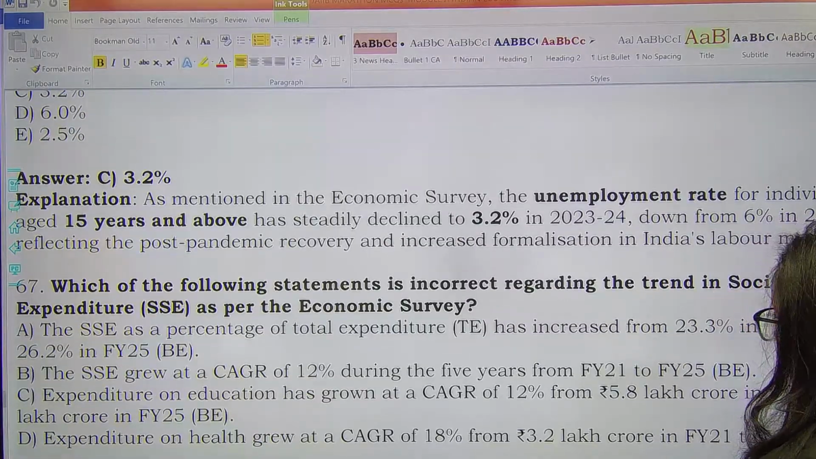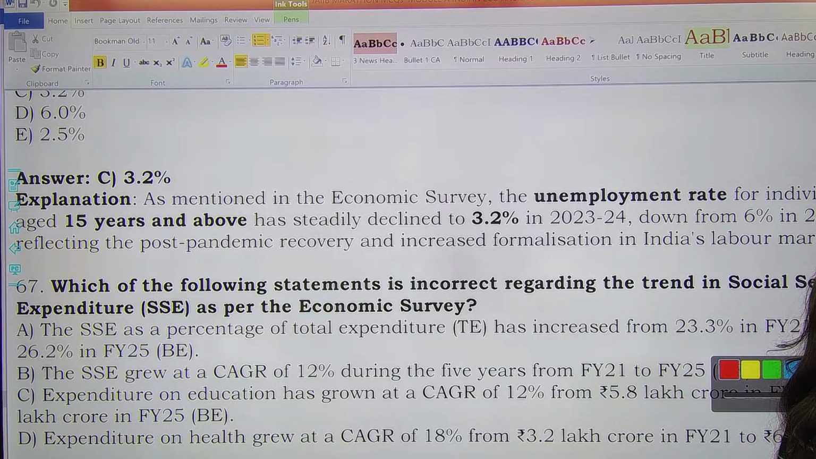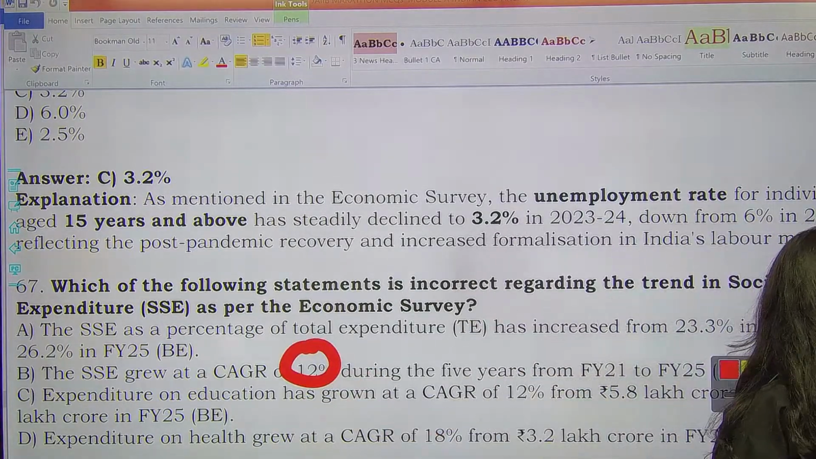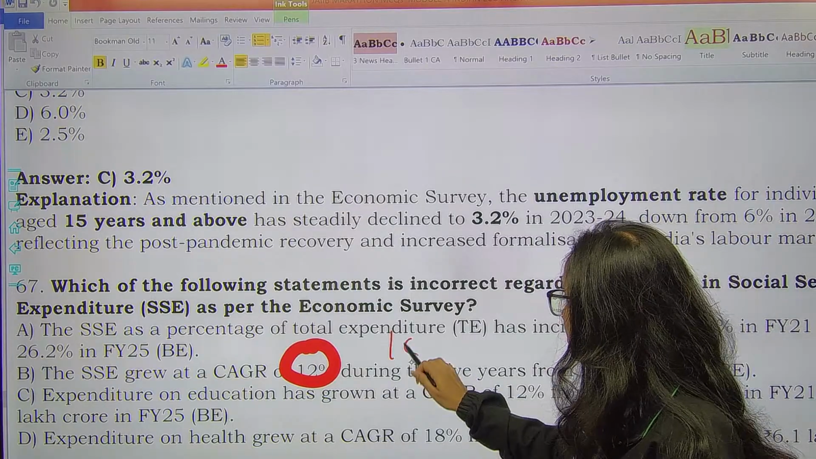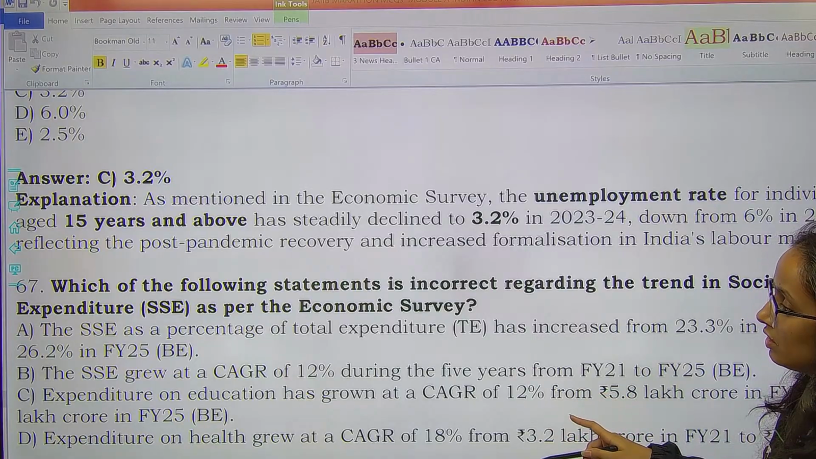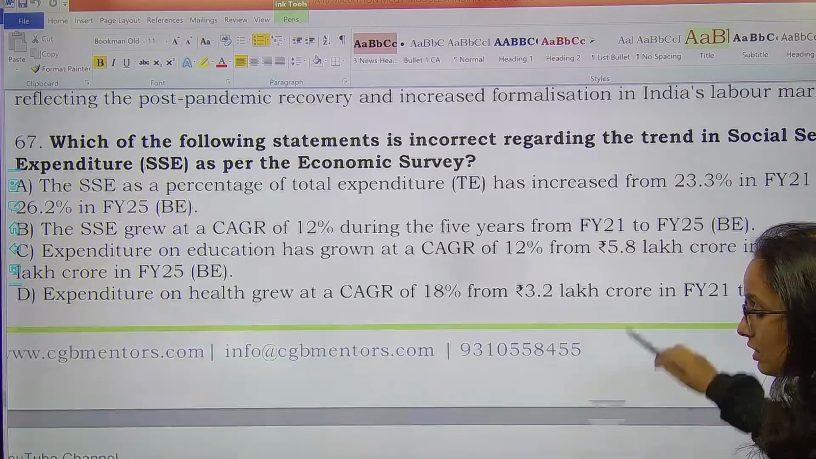Which of the following statements is incorrect regarding the trend in social services expenditure as per the economic survey? If you look at option second, that it grew at 12% CAGR? No. It grew at 15%. Okay, so B is incorrect. The social services expenditure grew at 12% CAGR according to the economic survey. Option B is the incorrect one.